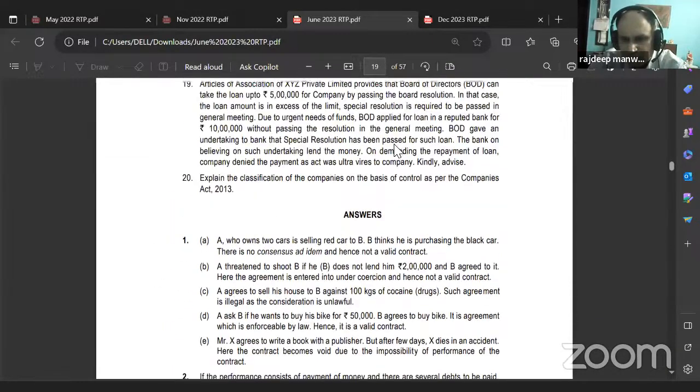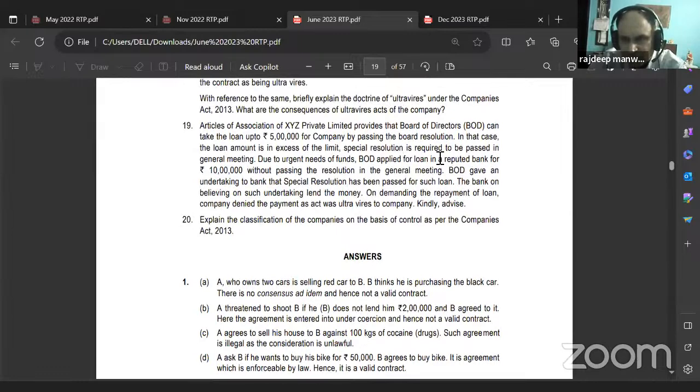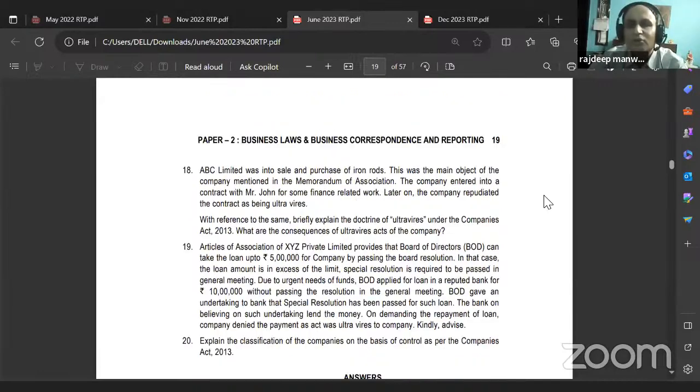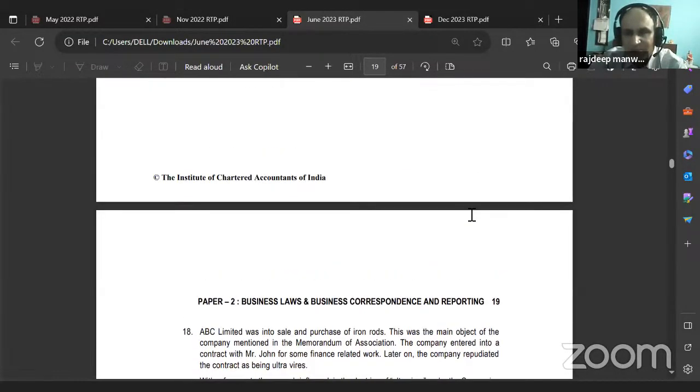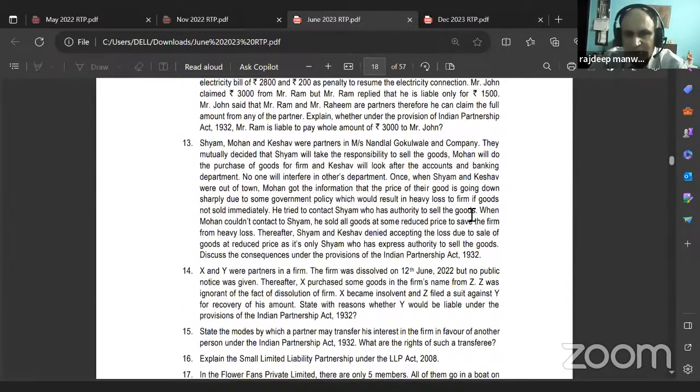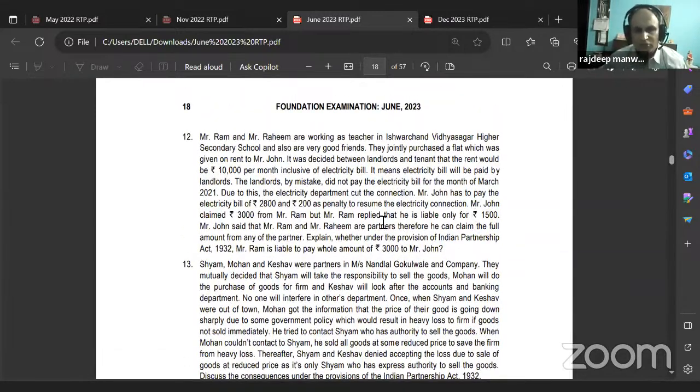You want to go to the next one, Sale of Goods Act? Which paper are we doing? May 23? June 23, sir. So we finished December 23, and now we are doing June 23. We finished the Companies Act part, right? Now go to the Sale of Goods, because partnership and limited liability partnership we will do anyway, right? Till then you just scroll on top. I'll come back in 2 minutes. Correct or no? Yes, sir.